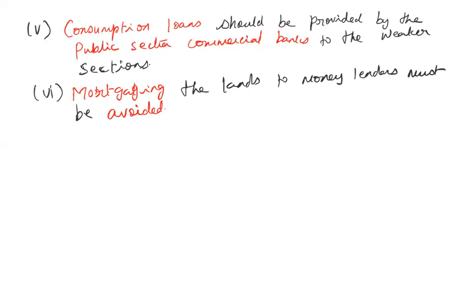Whenever they borrow loans from the money lenders, they don't have any security to provide. So the land on which they are cultivating, the same land they keep as security, as collateral. With rural indebtedness, they are not able to repay the loan, and finally they lose the lands to the money lender. The money lenders are able to grab the land. So that's why the policy is that the farmer should not keep their land as security against the borrowings.